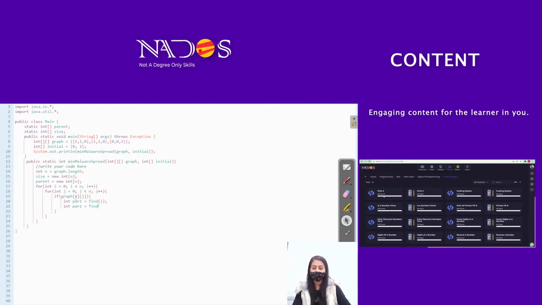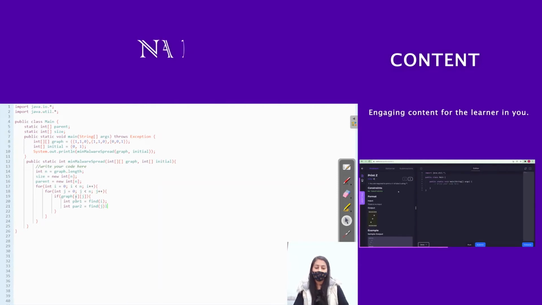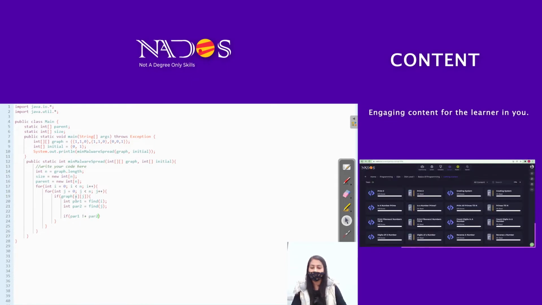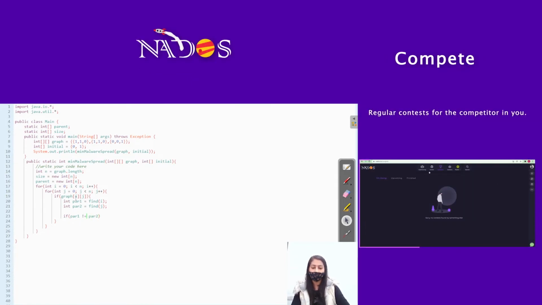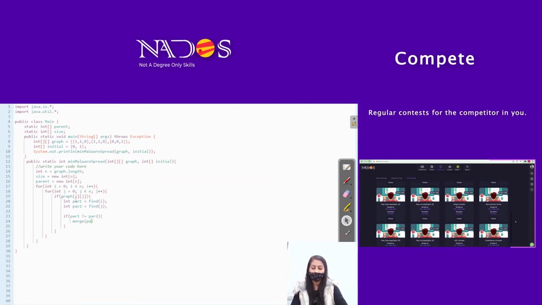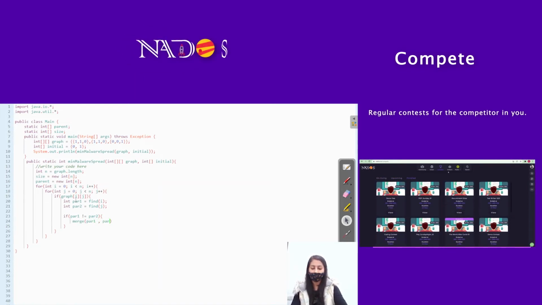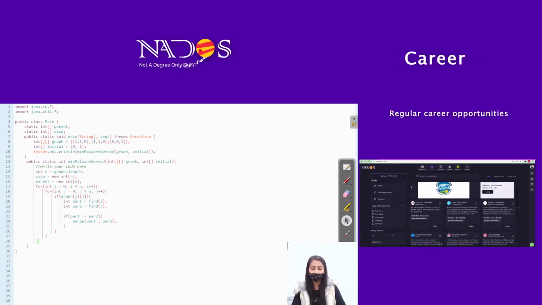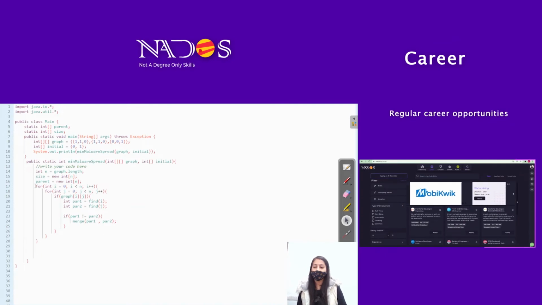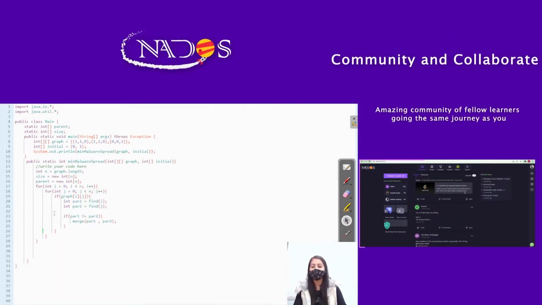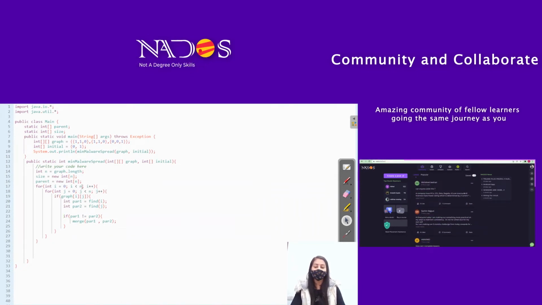Now check that if the parents of both are not equal, that is, both of them belong to different groups, then merge these two. Merge parent 1 and parent 2. So this for loop is going to find the groups of the graph, that is, divide the graph into groups and also find the size of each group, right?